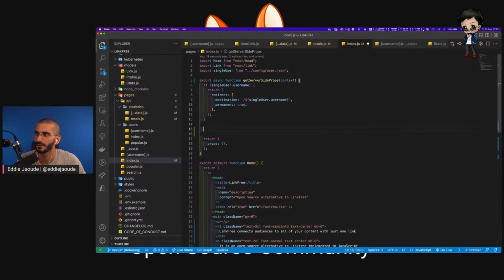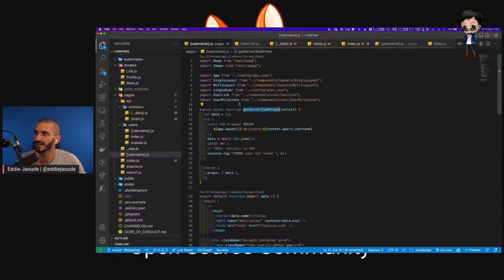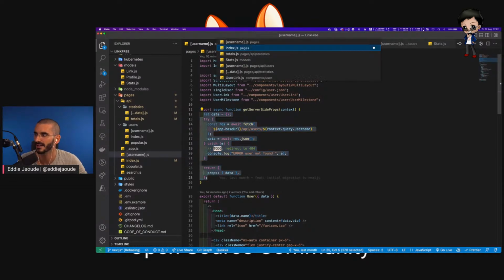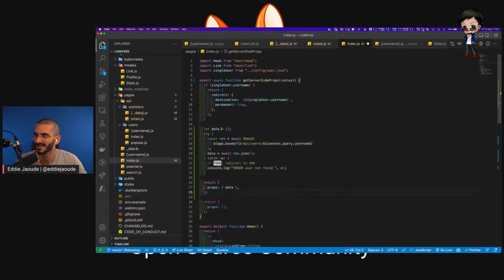So what we want to do is go get the stats data. What we can do here is very similar to this. We can say data. I might just copy that, because then that allows me to be consistent. So we get data. We're going to do a fetch. The URL will be API statistics rather than users statistics, and it'll just be totals.